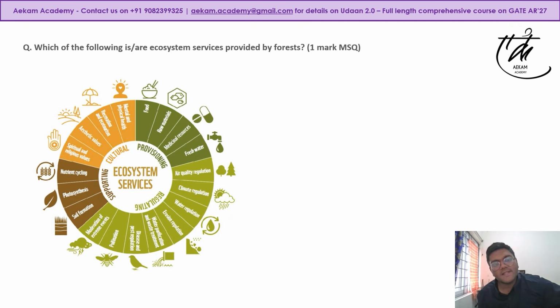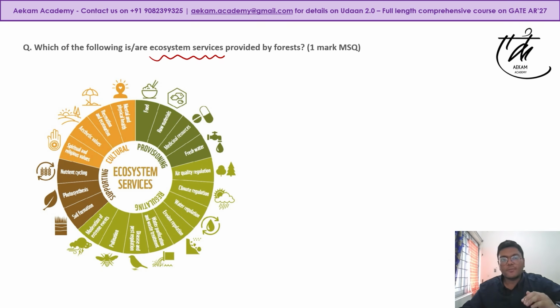The next question was a new concept. It is based on ecosystem services. Generally, we do this in ecology. Basically, ecosystem services are all the benefits that living beings in an ecosystem give you. Now, there are majorly four types of ecosystem services: provisioning, regulating, supporting, and cultural.